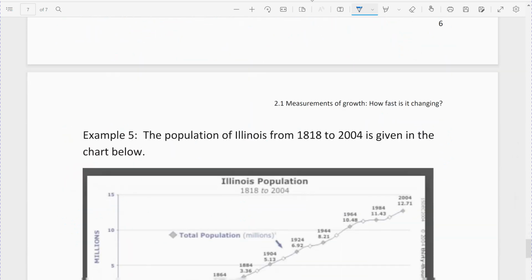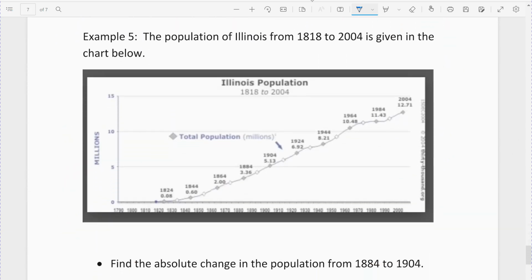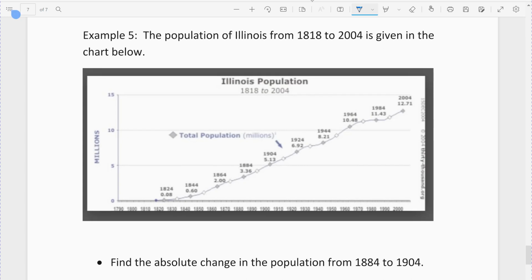All right, the last example. Example 5 is a line graph where we're given the population of Illinois from 1818 to 2004. It's in millions, so I have to keep in mind that it's in millions. They gave you increments, 1844, 1846, and so on up to 2000.